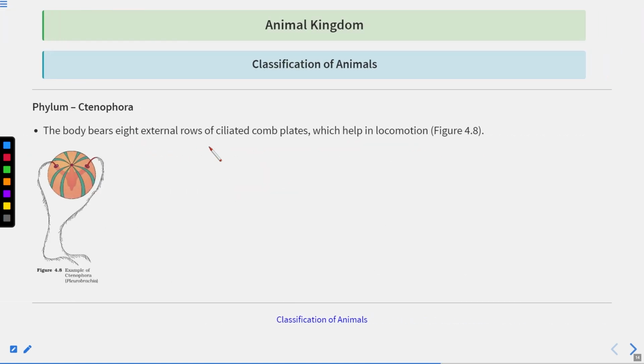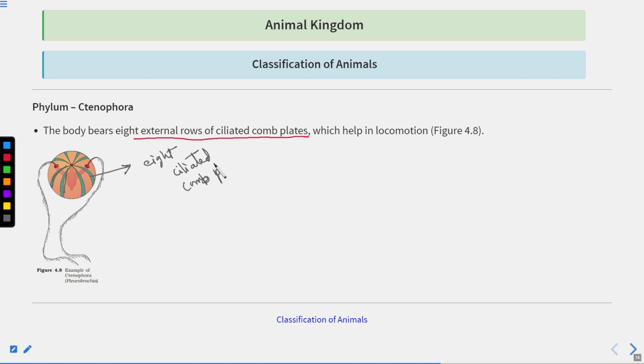The body bears 8 external rows of ciliated comb plates. So here the green in color, what you see, these are the comb plates. Okay, 8 ciliated comb plates are there.